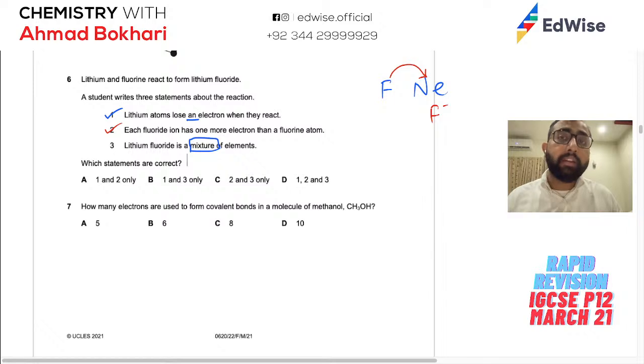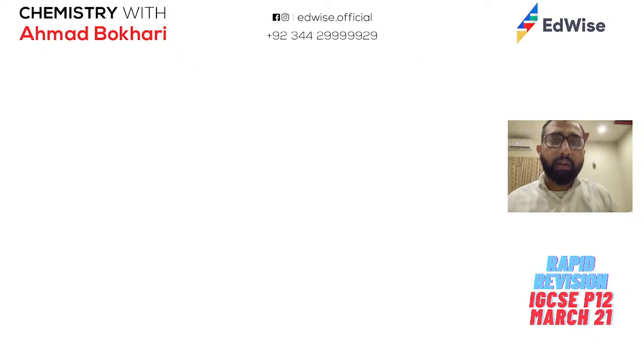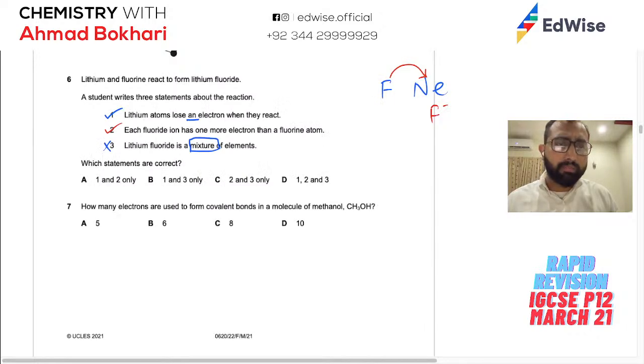That is again a wrong statement because they are just that element, they are not compounds, they contain only carbon. So these keywords are important when you're looking for statements, whether they're true or false. You need to look for these keywords. So this one is wrong. Lithium fluoride is not a mixture, it is a compound. So you can see over here in 6 our A, and the first and second statements are correct.